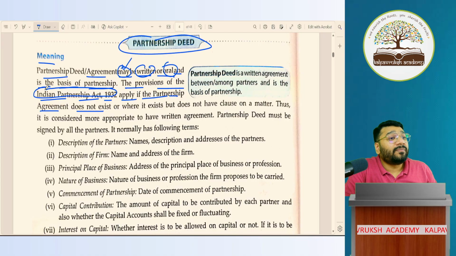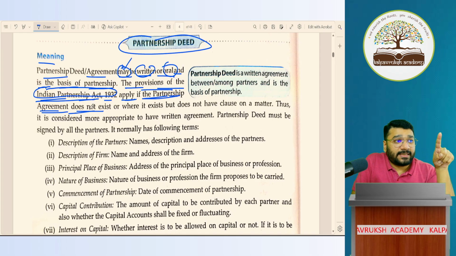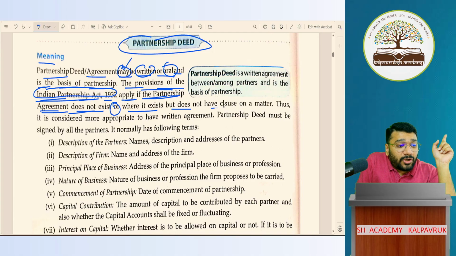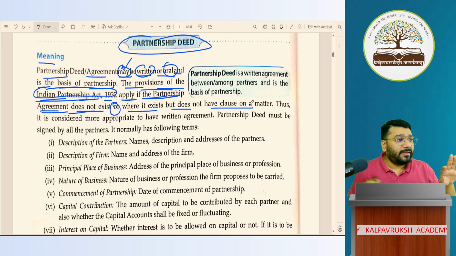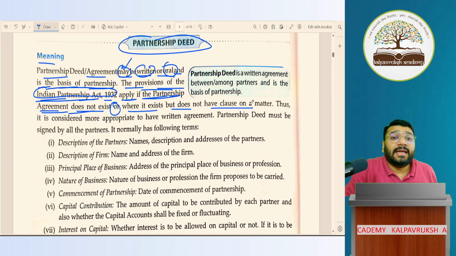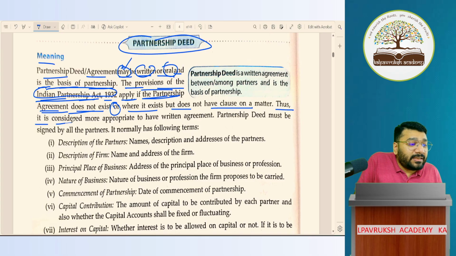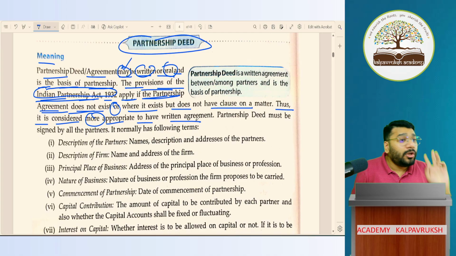The act says it is an equal profit sharing ratio. That you will apply. Got it, not got it? That is what they're trying to say. The provisions of the Indian Partnership Act 1932 will apply if the partnership agreement does not exist, or it exists but does not have the clause about that matter. So either there is no partnership deed, or the partnership deed is there but you forgot to mention the profit sharing ratio clause. In that case, whatever is mentioned in the Indian Partnership Act 1932, that we will follow. Thus, it is considered more appropriate to have a written agreement. Correct? It is advisable to have a written agreement to avoid conflict.